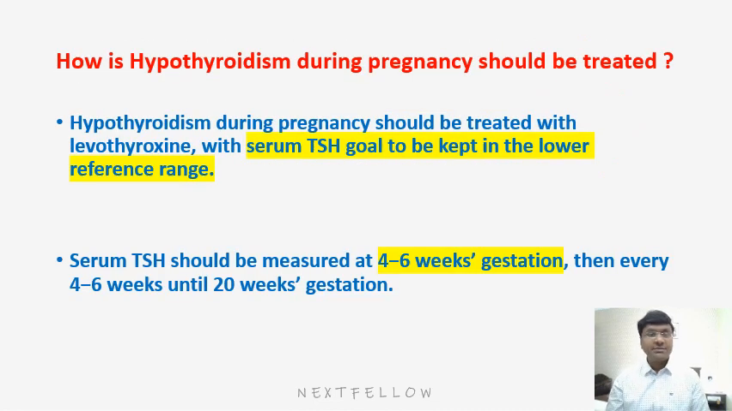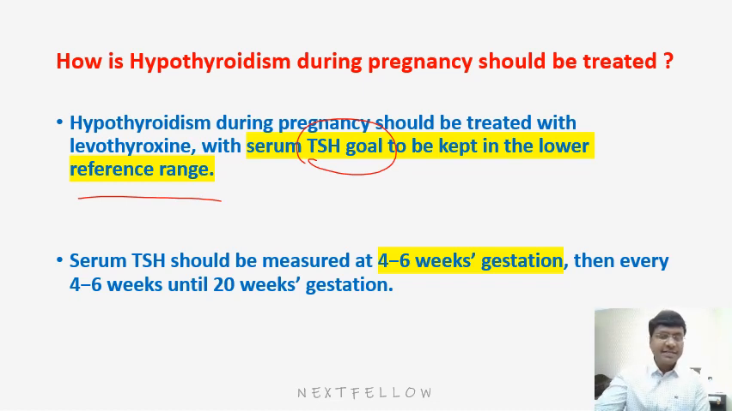And lastly, how is hypothyroidism during pregnancy treated? Hypothyroidism during pregnancy should be treated with levothyroxine, that is T4, with the serum TSH goal kept in the lower reference range. What is a normal TSH value? 0.5 to 5 milliunits per liter. So you have to keep it in the lower reference range whenever you are treating hypothyroidism during pregnancy.